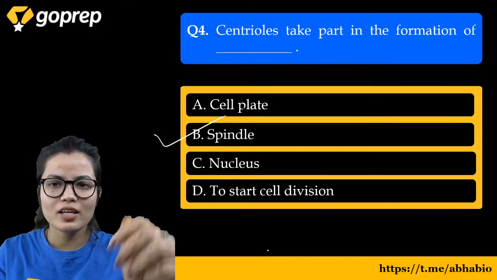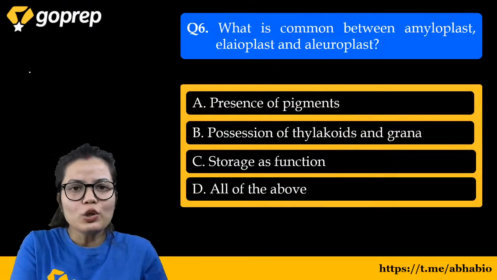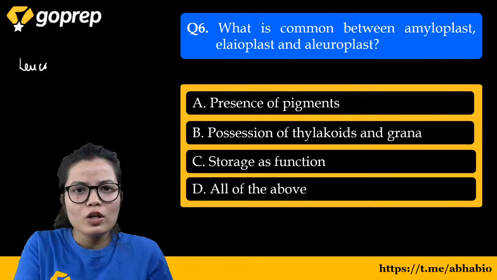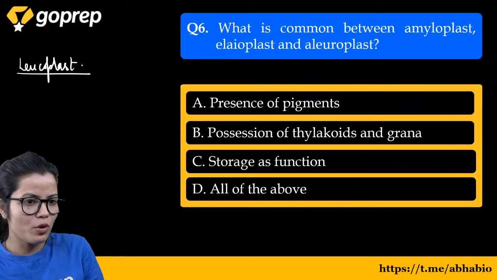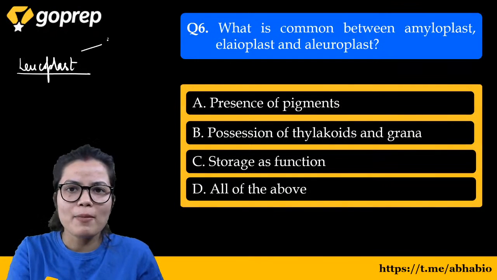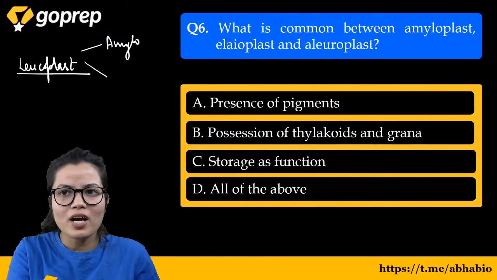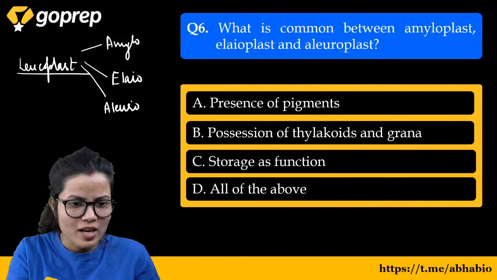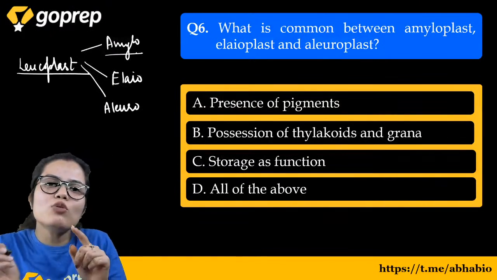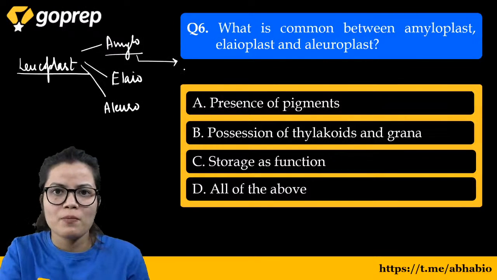बच्चा अगर हम समझने की कोशिश करते हैं तो डियर ल्यूकोप्लास्ट जो होता है ना, leucoplast is a storage plastid. It is of 3 types: amyloplast, elaioplast and aleuroplast. Amyloplast is a leucoplast which is important for the storage of starch.